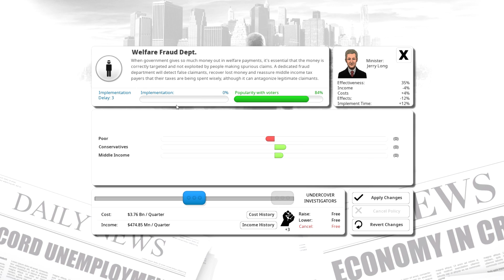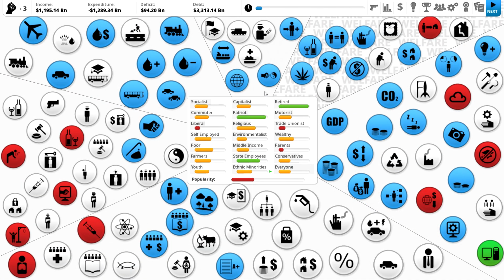Basically, it keeps people from committing fraud and claiming money from the government if they don't need it. So initially it's going to cost more than we're going to generate, but as we add more policies that provide services to people, it will equal out more. So we'll do that, and we'll start our next quarter.